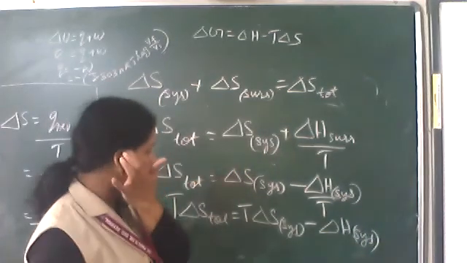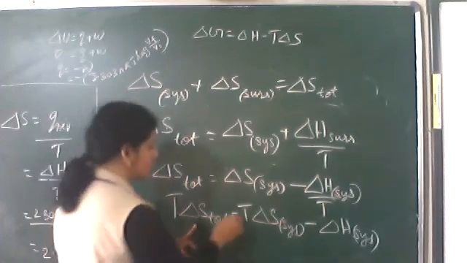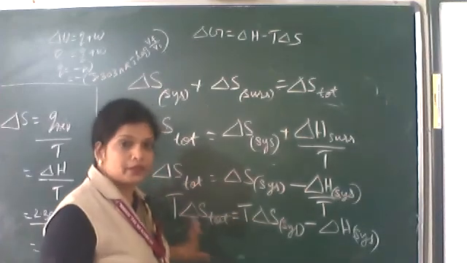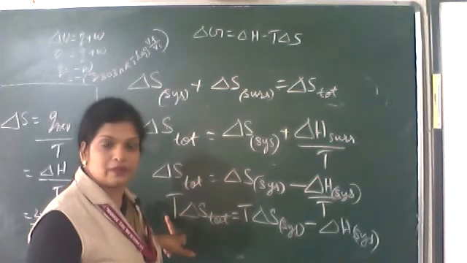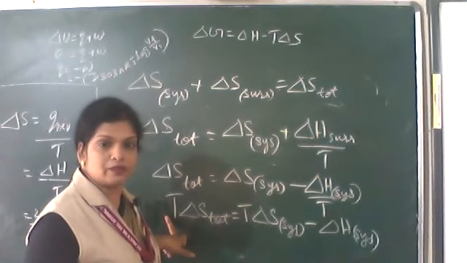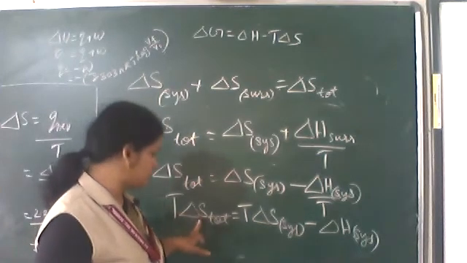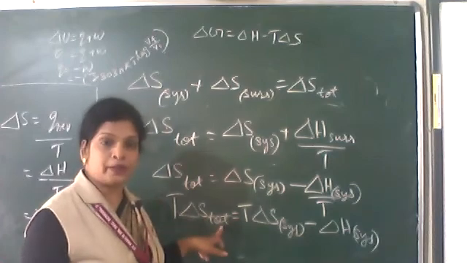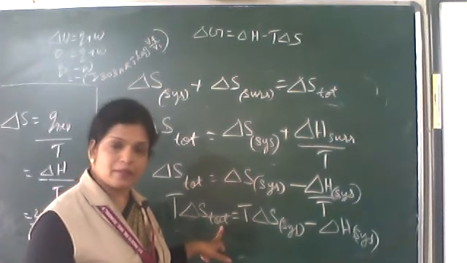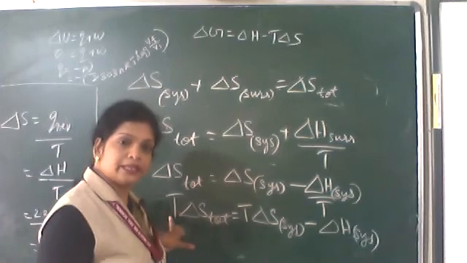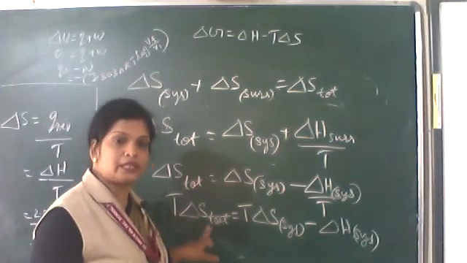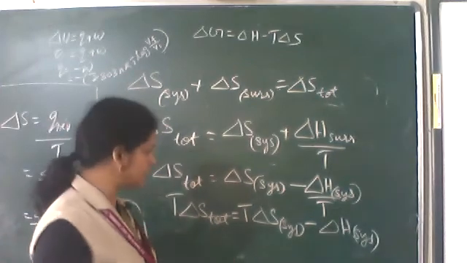For a spontaneous process, delta S total should be greater than 0. Capital T, the Kelvin temperature, is always a positive value. For a spontaneous process, delta S total should have a positive value, and T is positive, so T delta S total will be a positive value, that means greater than 0.